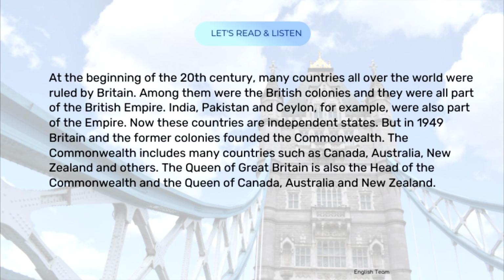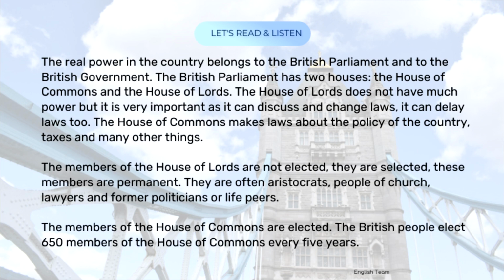But in 1949 Britain and the former colonies founded the Commonwealth. The Commonwealth includes many countries such as Canada, Australia, New Zealand and others. The Queen of Great Britain is also the head of the Commonwealth, and the Queen of Canada, Australia, and New Zealand. The real power in the country belongs to the British Parliament and to the British government.